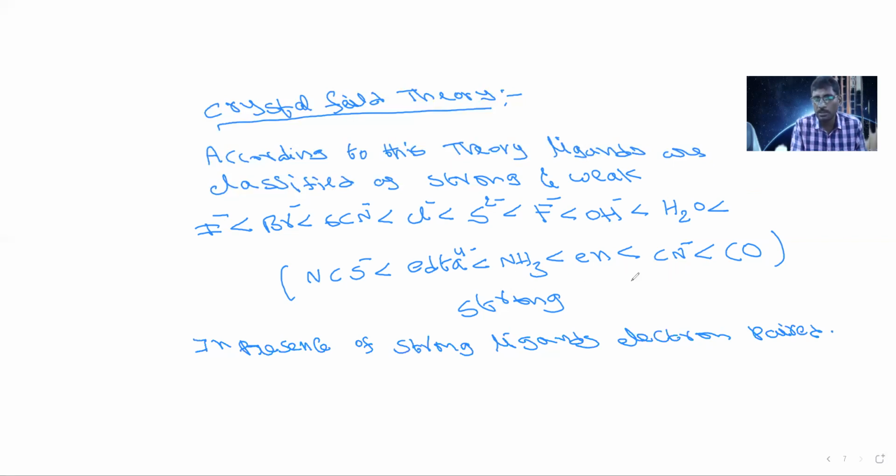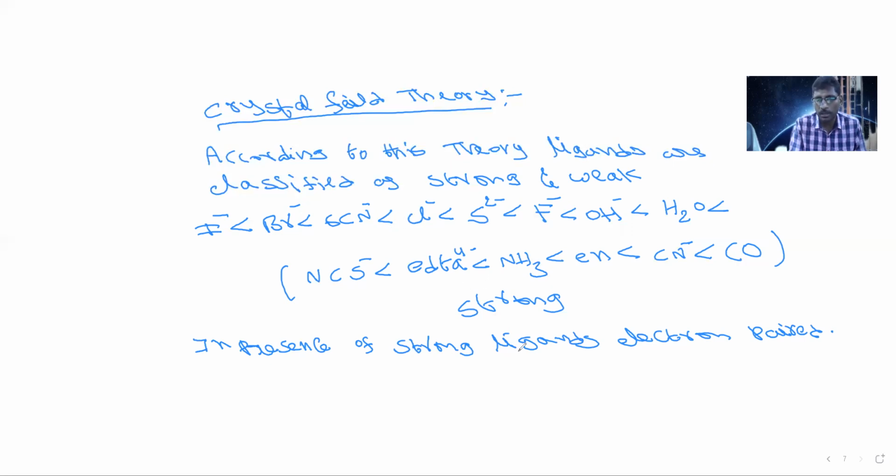So wherever ligands are strong, we have to pair the electrons. Wherever ligands are weak, we don't pair the electrons. So based on that, we can easily identify hybridization, geometry, everything. But this is not explained by valence bond theory. Only crystal field theory clarifies that some ligands are strong and some are weak.